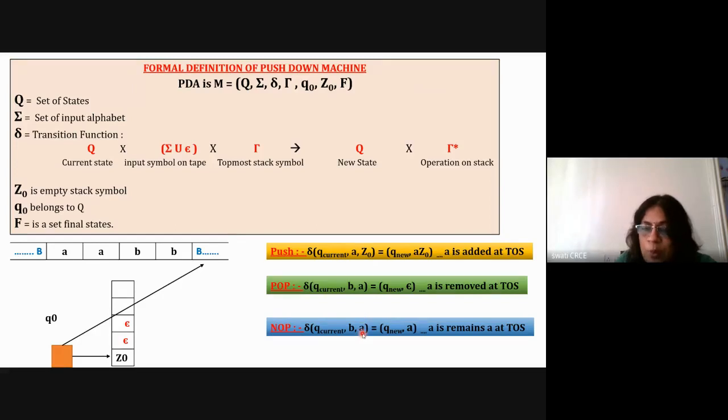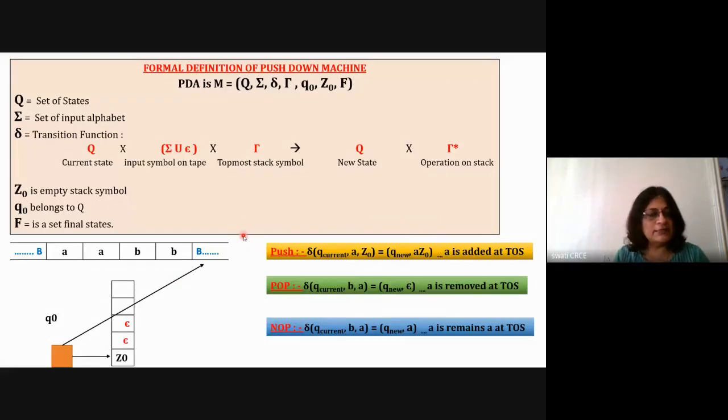No push operation and no pop operation is indicated by a new state while writing the same symbol. So it will be a no operation, and for a no operation, the top of the stack is not going to change. Okay, so this is the architecture of the pushdown machine. Let me revise this particular slide.